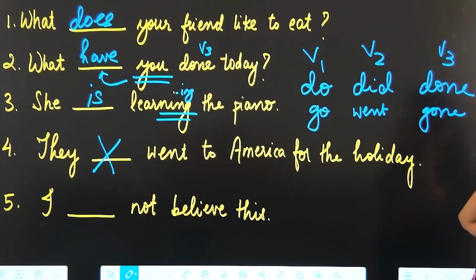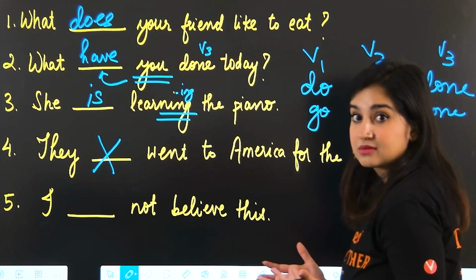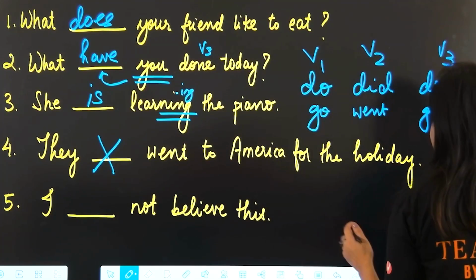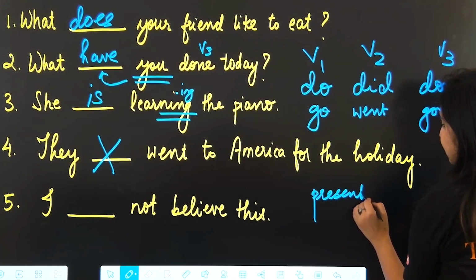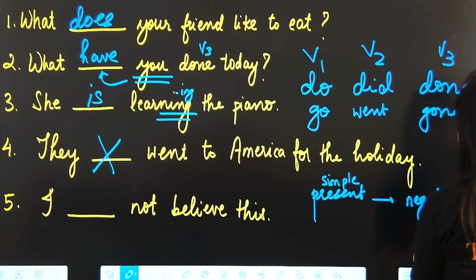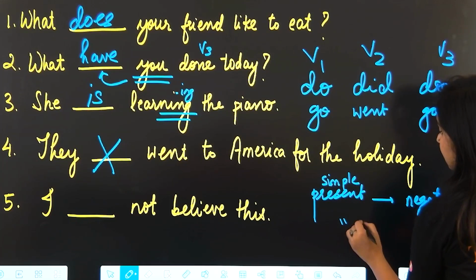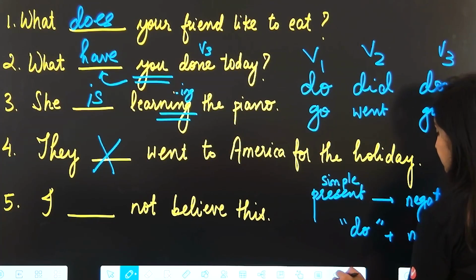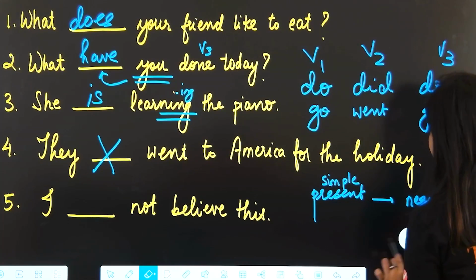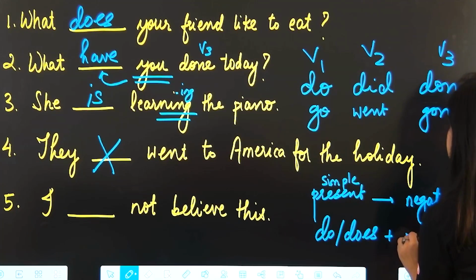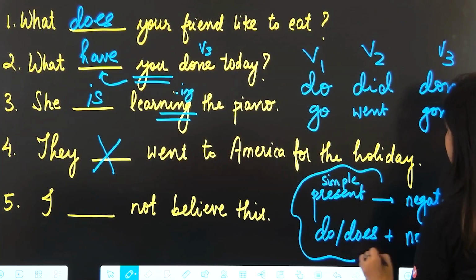Next, I blank not believe this. Okay. Whenever we make a negative sentence in the present tense, okay, we have the simple present tense and we want to make a negative sentence, we use forms of do and we just add not after it, okay? Either do or does, because those are our simple present forms. Do, does according to the subject plus not. Okay, easy rule to remember.